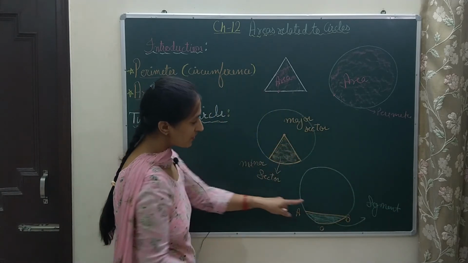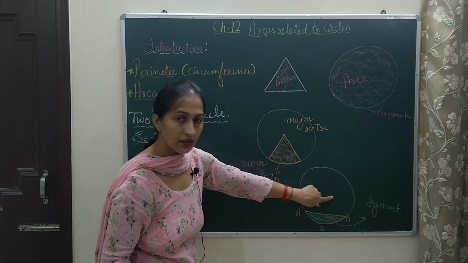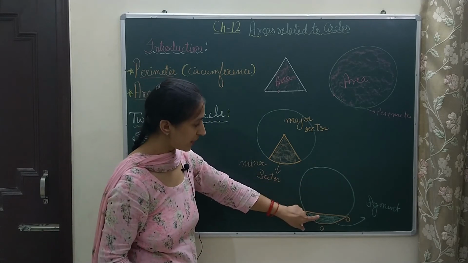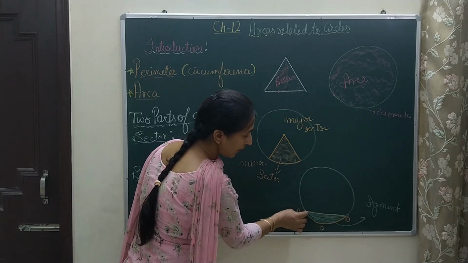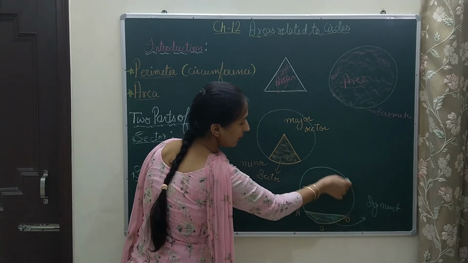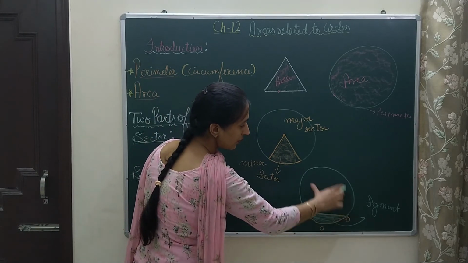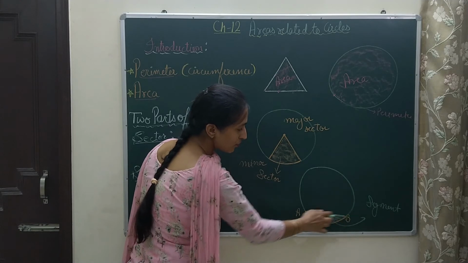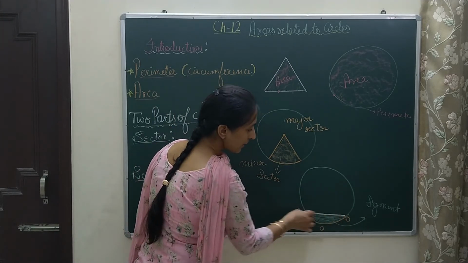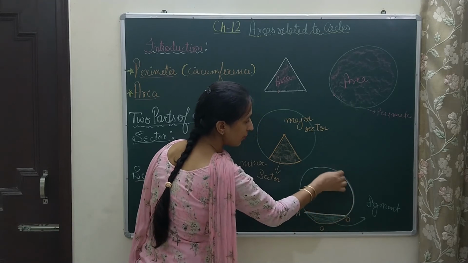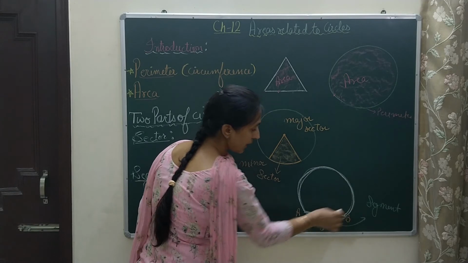But if you see on the top of it, the uncolored portion, that is also a segment, because it is also bounded by one chord, and on the other side it has an arc. So this portion that is not colored is also bounded by two things: one is the chord of the circle and another is the arc of the circle. So this also represents a segment.